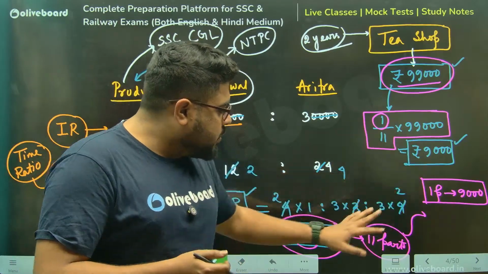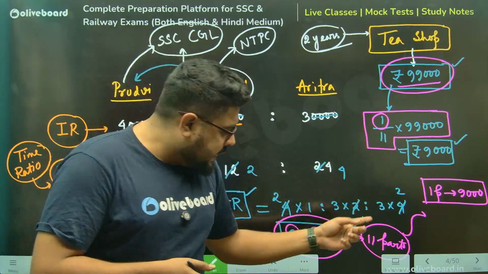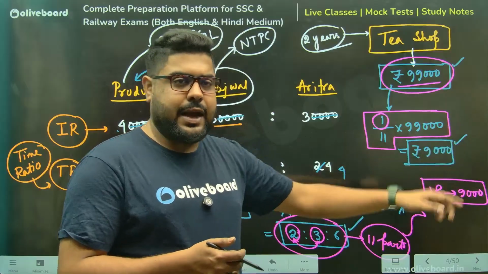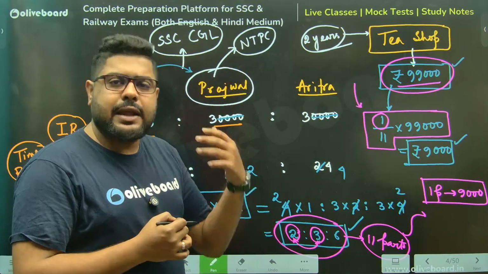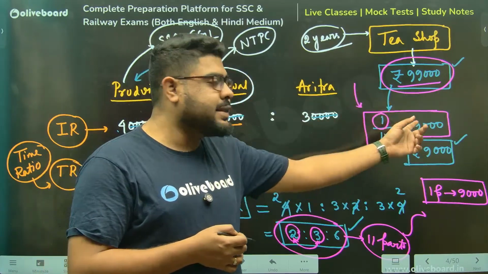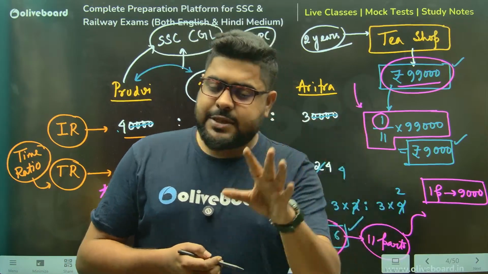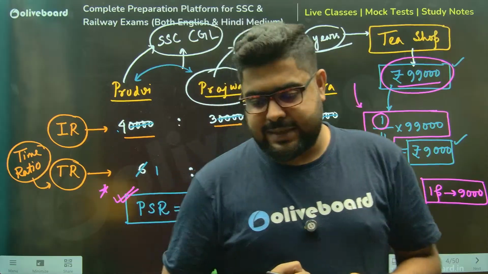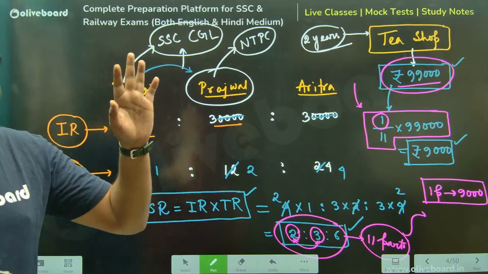But again, if you are not very comfortable doing it like this, what I'll suggest is do it like this for the first couple of questions, 5 questions. But again, try to incorporate this in your calculation, because in the long run, when you become comfortable doing it like this, it will save you maybe 10 seconds. And again, in the exams you are going for, brothers and sisters, every second matters there. So 10 seconds is a huge margin there.